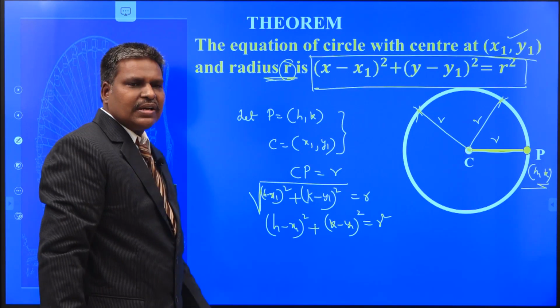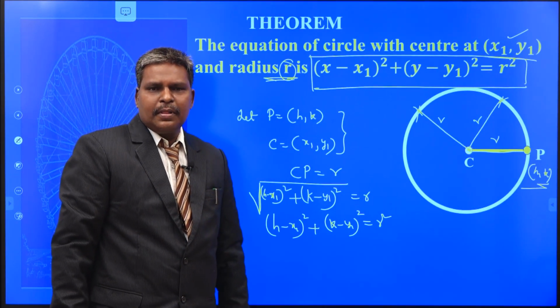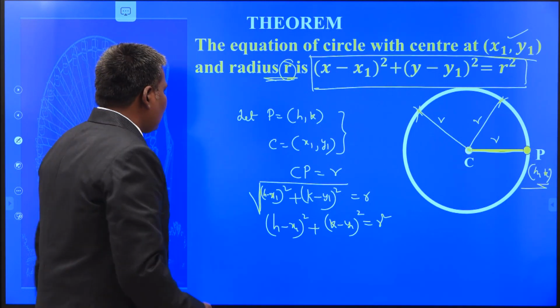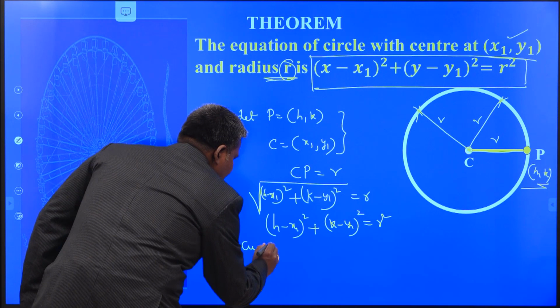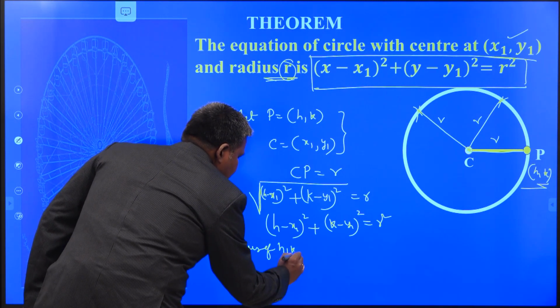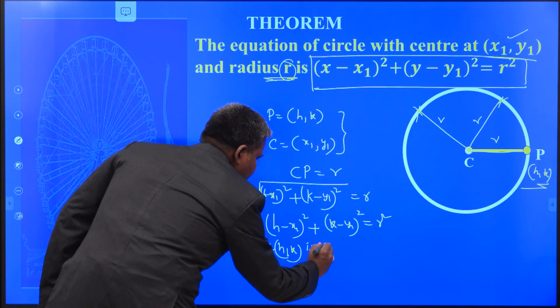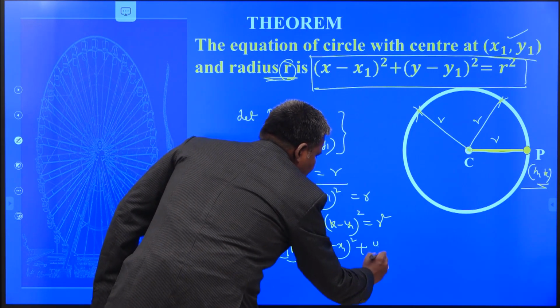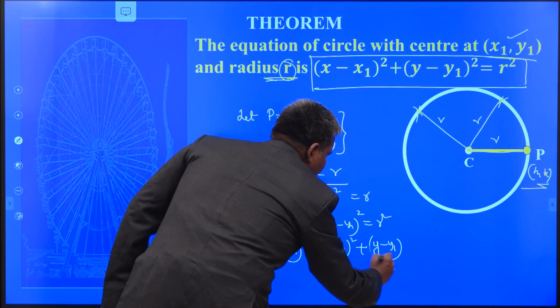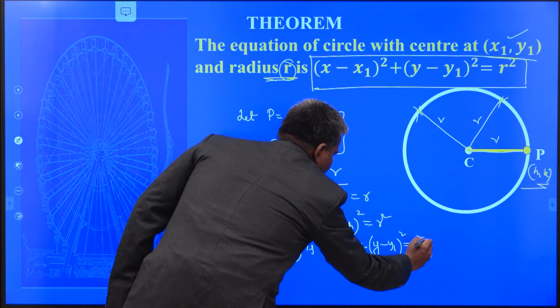This is the condition for all (h, k). Am I correct or not? So can I write the locus of (h, k) or not? So the locus of (h, k) is (x minus x1) whole square plus (y minus y1) whole square equals r square.